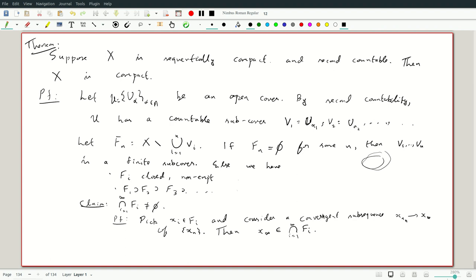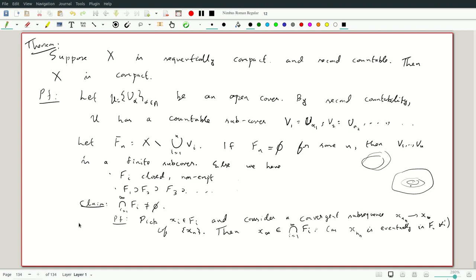That is because for each Fi, this is a decreasing sequence, as x_{n_k} is eventually in Fi for all i. So the Fi are a decreasing sequence. You have these sets and they're getting smaller and smaller, and we are picking points in them. And then further we are passing to a subsequence. So any point in the subsequence is eventually inside each Fi, and the Fi are closed, and hence any limit will also be inside this Fi. I mean inside the closure of Fi a priori, but the Fi are closed. So x infinity is going to be in Fi for all i, so it's in the intersection of the Fi.